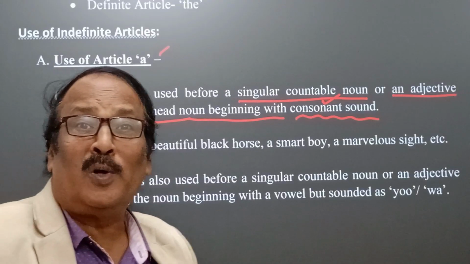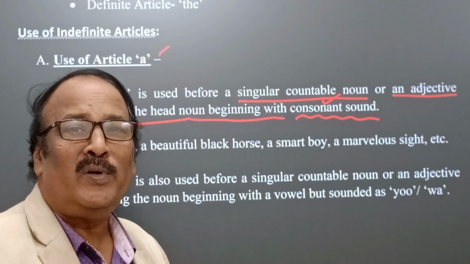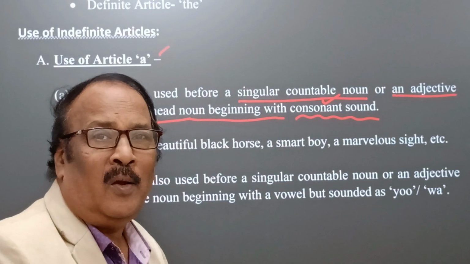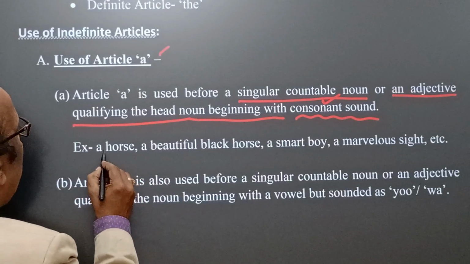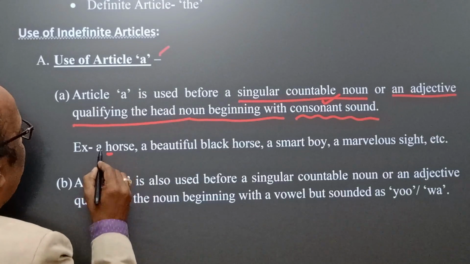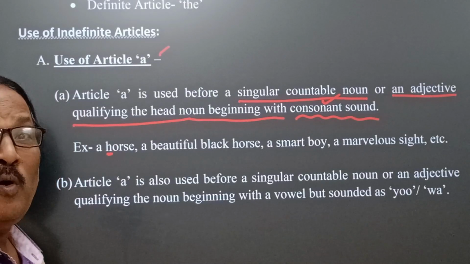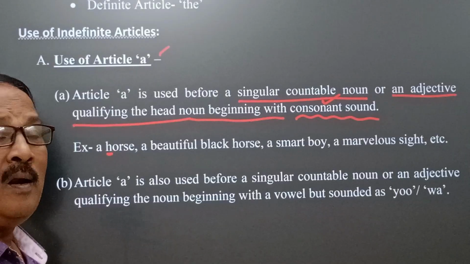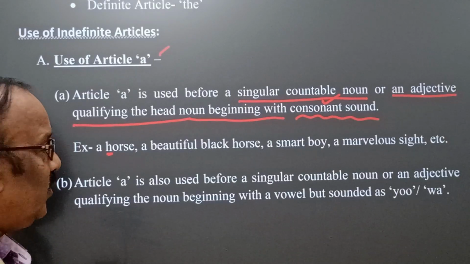Beginning with a consonant sound. Yes, this is the very nature of using the article a. Okay, and here we find a horse. You see here the word horse begins with h and it produces the sound ha. A horse. That's why a is used.